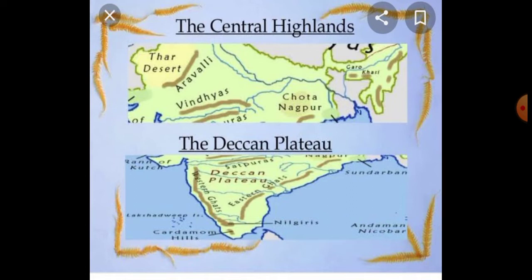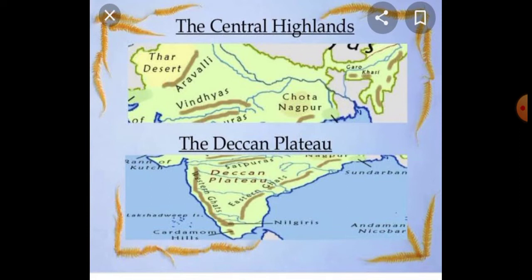The western part of the Central Highlands is known as the Malwa Plateau, and to the east of the Malwa Plateau is Bundelkhand. Further extension is Baghelkhand. Then the eastern part is known as the Chota Nagpur Plateau. In the middle, Bundelkhand and Baghelkhand are there. Then the second one is the Deccan Plateau.